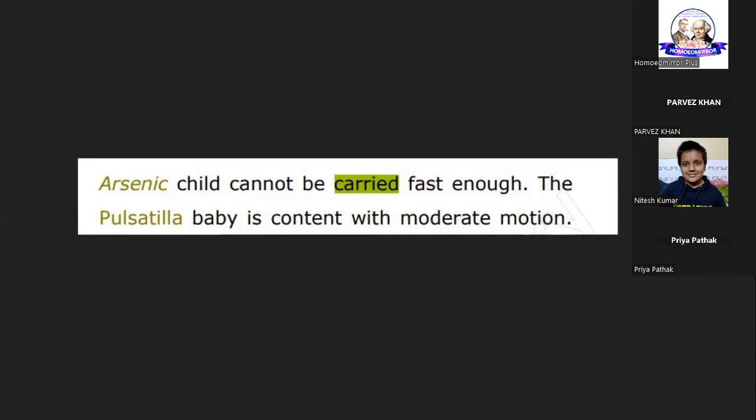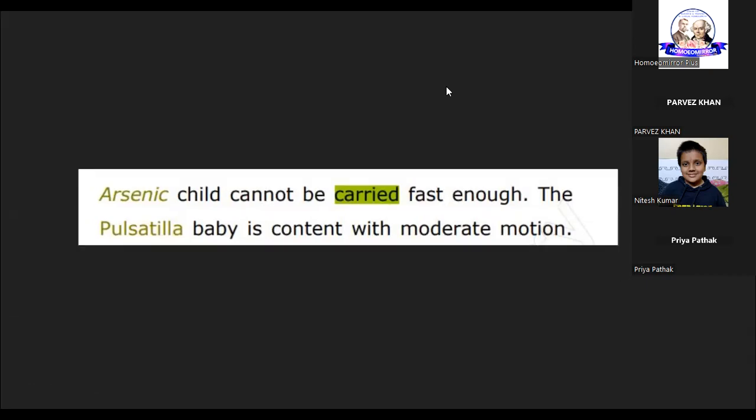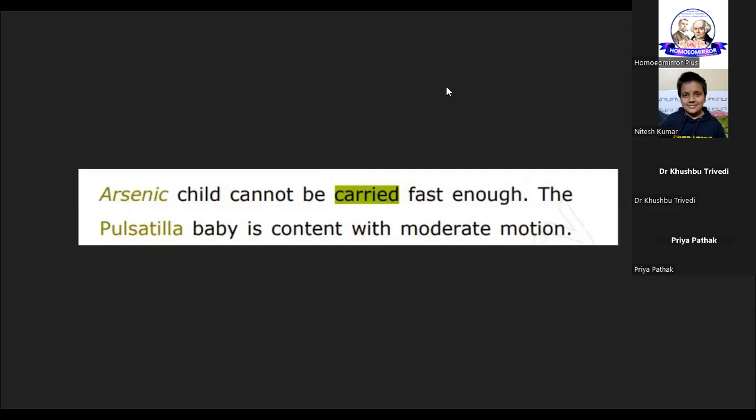How many are convinced? Let me know. Yes, sir. I'm not imposing anything upon you, friends. You use your logic and decide. Ask them: if this has a metaphorical meaning, then which is the rubric for physical carrying? They won't be able to tell you, right?